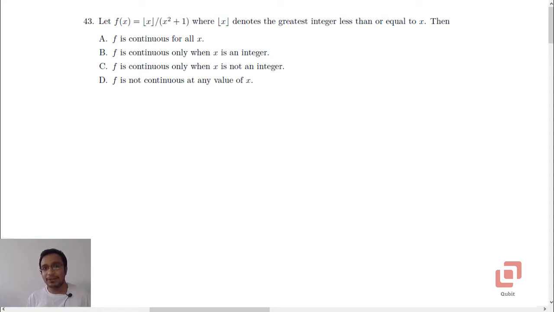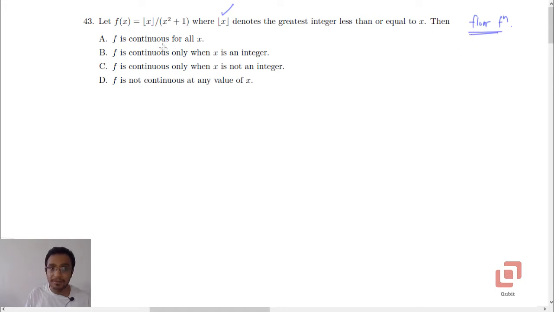In this video, we are going to solve the 43rd question from the Essay Aptitude Test, Model Paper 2. This question is based on the continuity of functions. Let f of x be equal to box x divided by x squared plus 1, where box x denotes the greatest integer less than or equal to x. The other name for this function is the floor function.